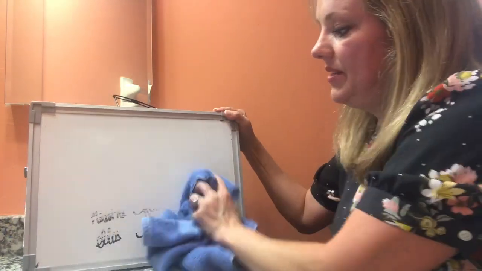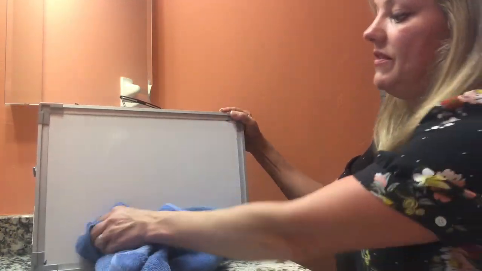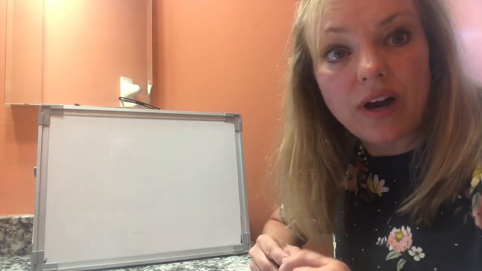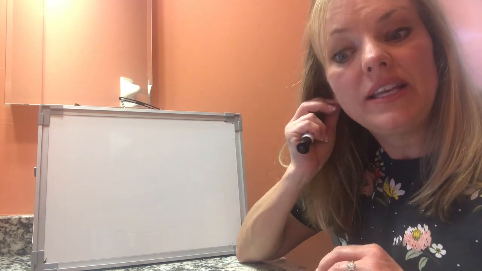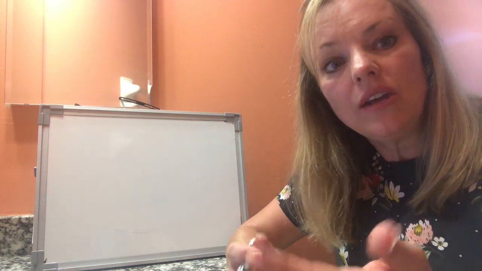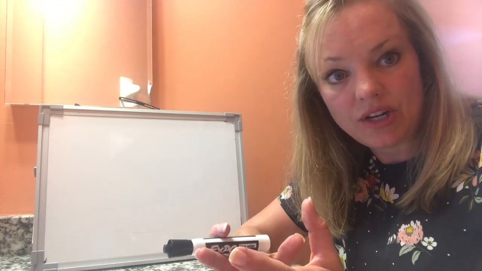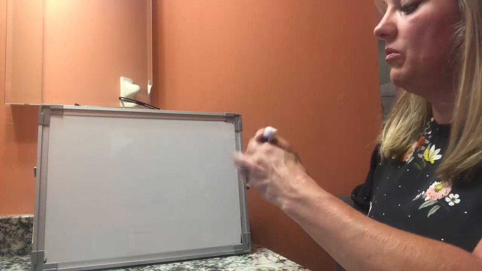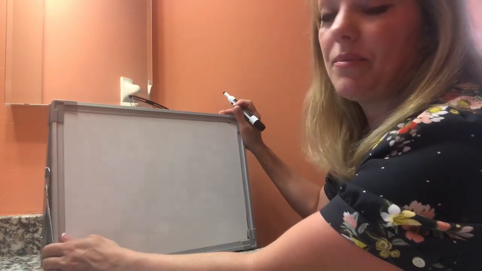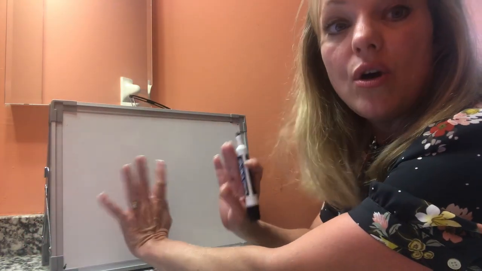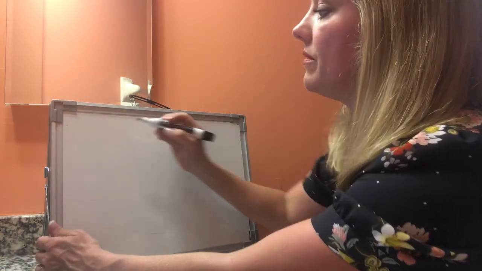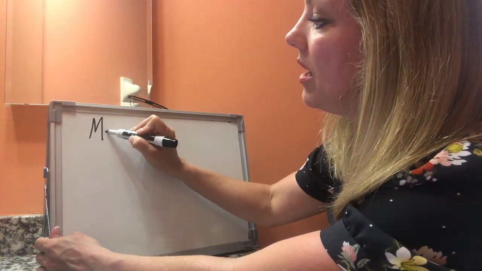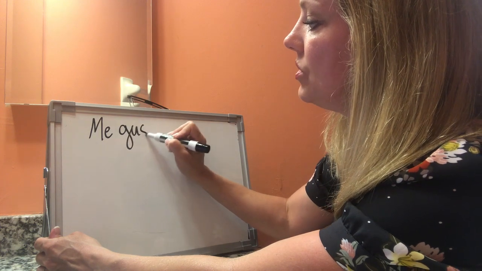Now, in this other section of the video, I'm going to go over the Gustar-like verbs. Remember that Gustar is called the backwards verb, okay? Because basically, we are not the subject. It's what we like or we do not like that is the subject, okay? So, what we're going to do is look at some examples, okay? So, we're going to start with Gustar because that's the one you guys learned way back in chapter 2 in Spanish 1, okay?